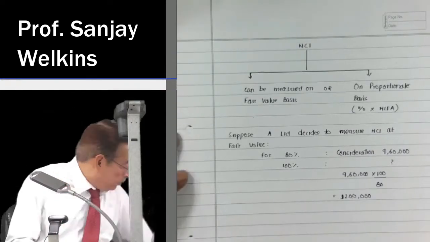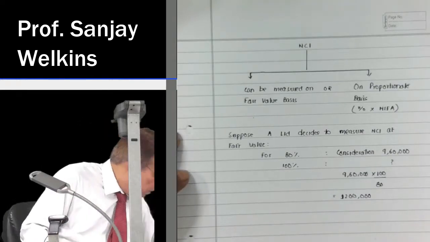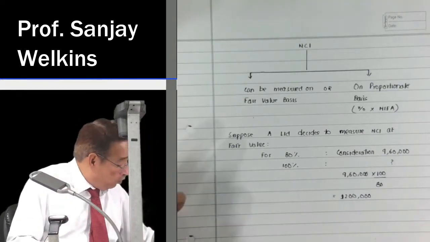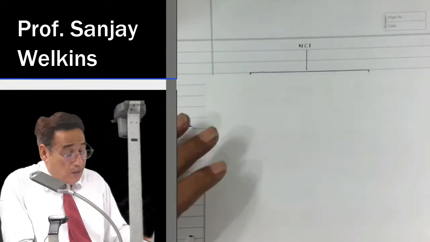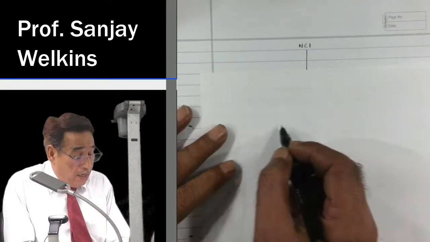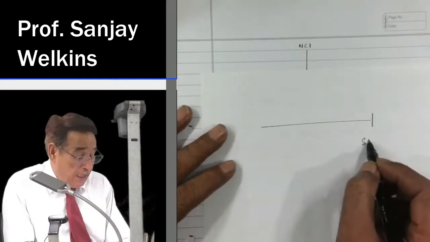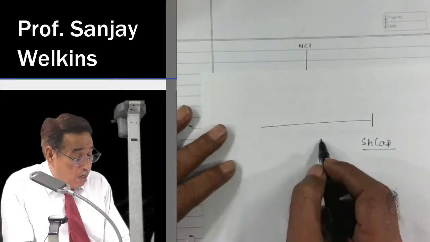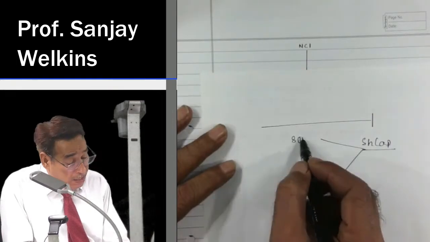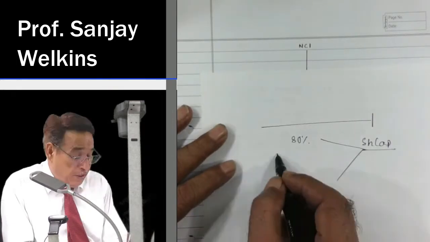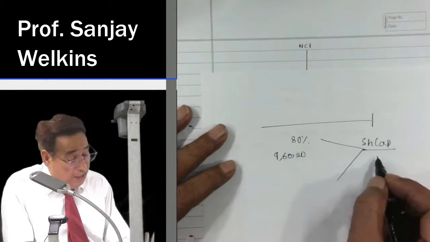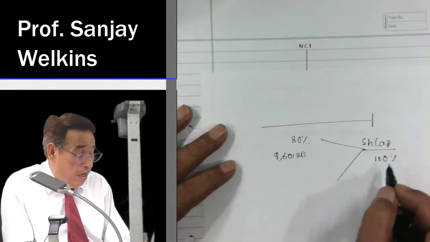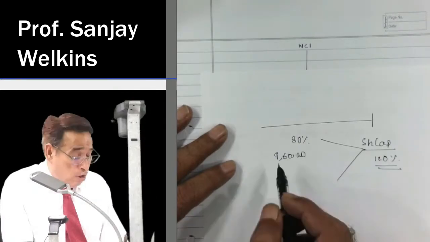See, actually, first you must understand this point. There is no point in doing the question unless you understand the real logic. I am acquiring this entity. This entity has some share capital, and I am acquiring 80% of the share capital. I am paying 9,60,000. Now I am telling you that if I had acquired the entire 100% share capital, how much amount would I have paid?